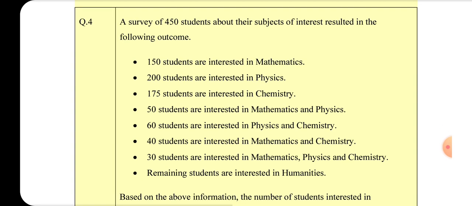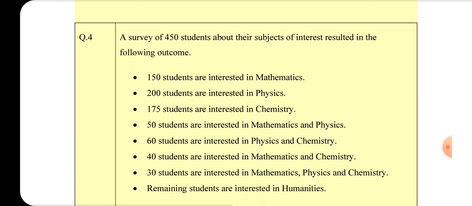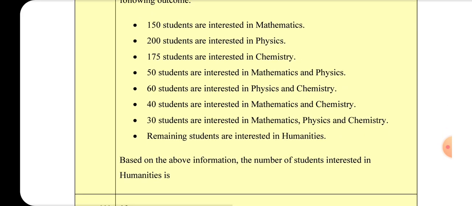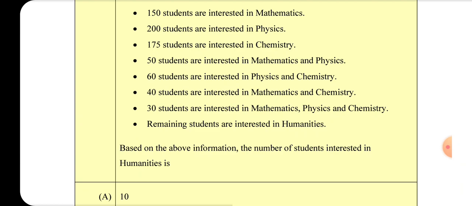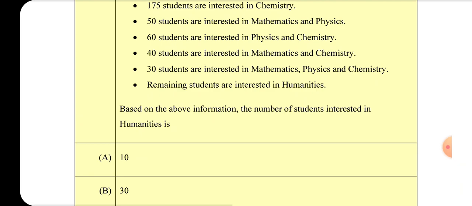GATE 2022 Life Sciences Excel, page 3 of 71. Q4. A survey of 450 students about their subjects of interest resulted in the following outcome. 150 students are interested in mathematics. 200 students are interested in physics. 175 students are interested in chemistry. 50 students are interested in mathematics and physics.